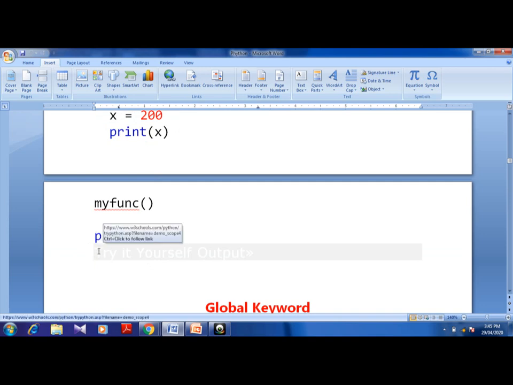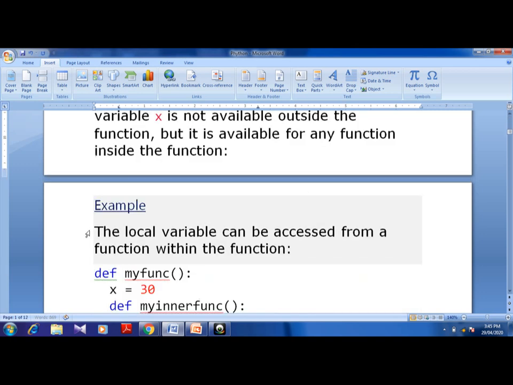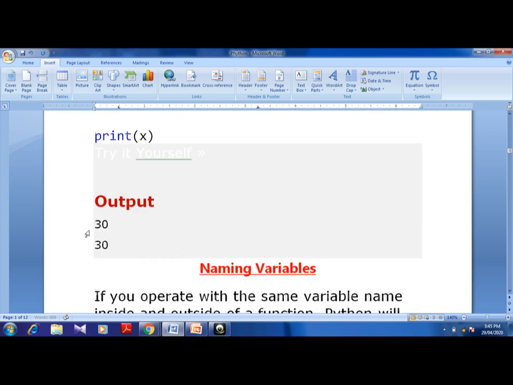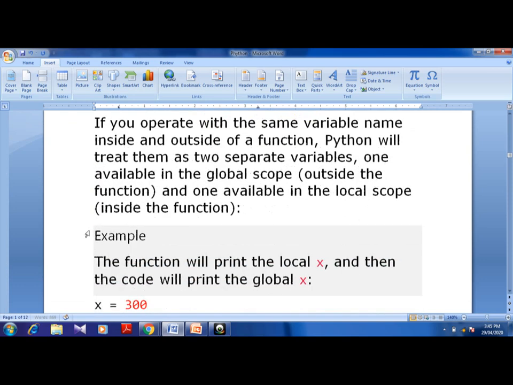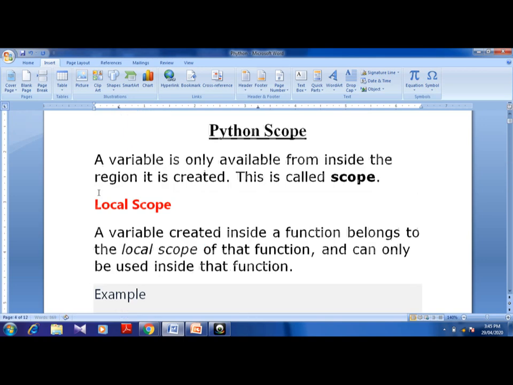So that will be the function inside, and the global scope outside. Now, naming variable, I have told you, this is your naming variable which is being given to you. Now next is